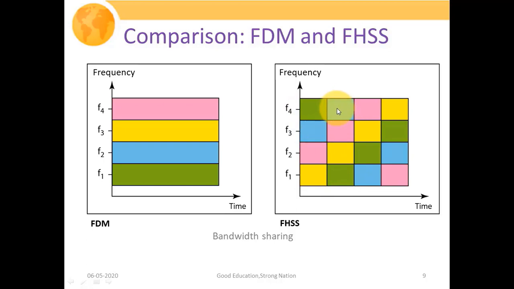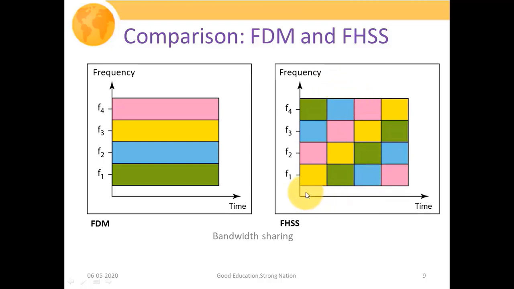So obviously this is possible if we keep on changing the carrier frequencies, and this is what we are actually doing in our frequency hopping spread spectrum system. From this example, we can understand that each and every user's data would be present in all of the frequency bands.